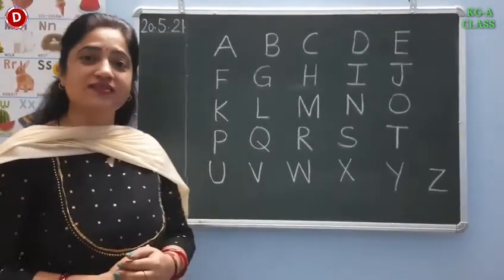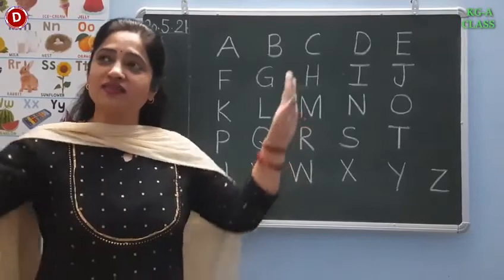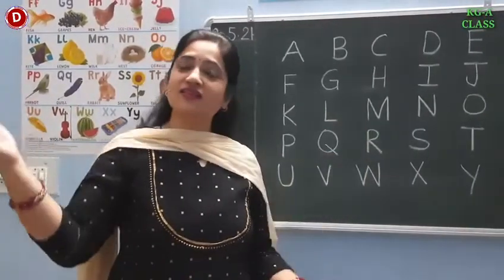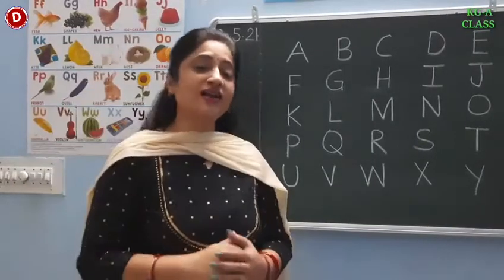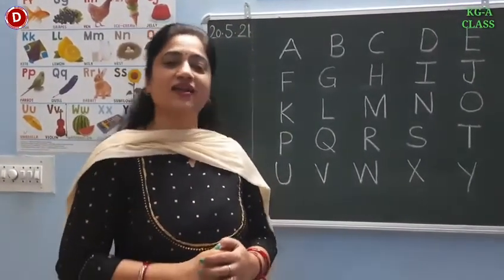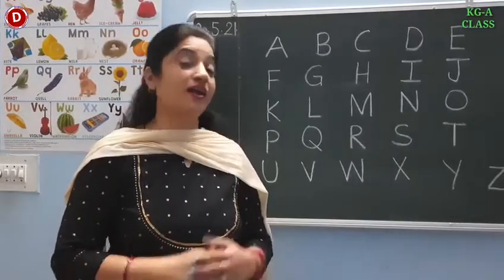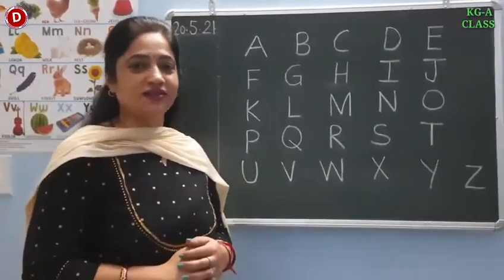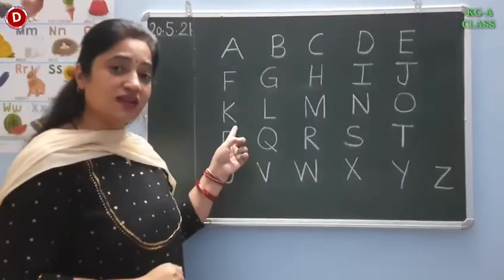Now children, K. K for kites. Kites are flying in the sky. Ka. Kites are flying in the sky. Ka. Kites are flying in the sky. So kites fly in the sky, and this is kicking ka.